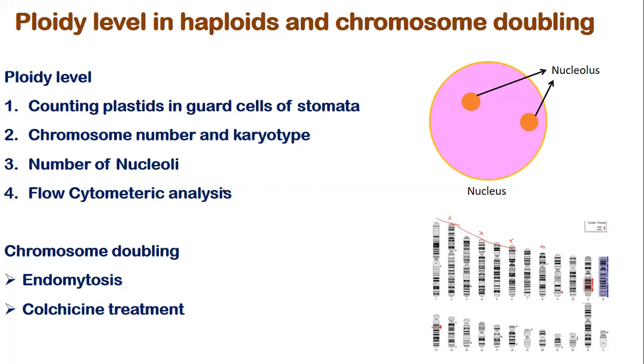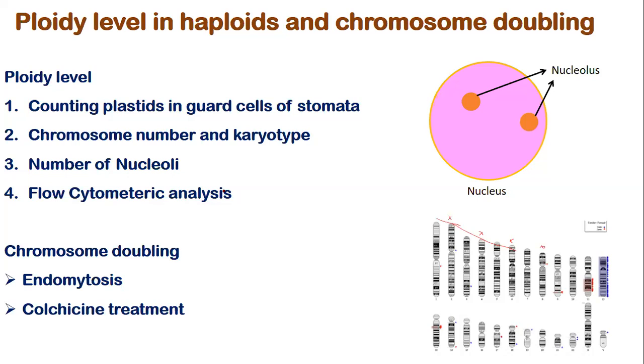Okay, so then chromosome doubling: from the haploid, how do we get the diploid? We can get the diploid by just doubling the number of chromosomes in the cell. This can be done in two ways. One is it can happen automatically by the process of endomitosis. So endomitosis can give you a chromosome number which is double the haploid, the doubled haploid. That's why we call them dihaploids, and we again get diploids, which are homozygous or pure homozygous lines.